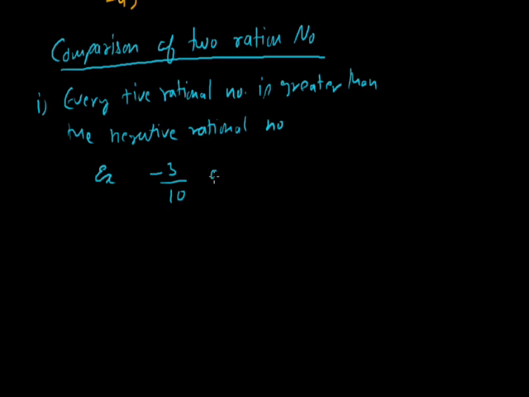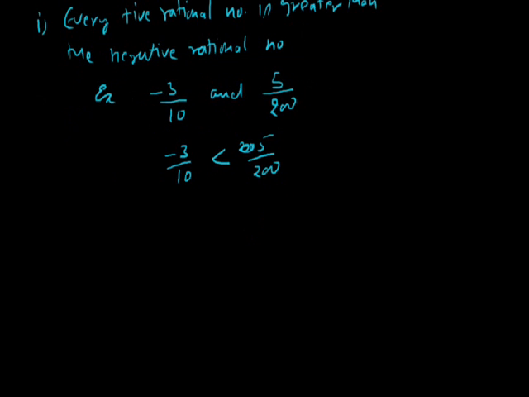For example, -3/10 and let's say 5/200. If we compare these two rational numbers, since 5/200 is a positive rational number and -3/10 is a negative rational number, we can directly say that 5/200 is greater than -3/10, because 5/200 is positive and the other is negative.